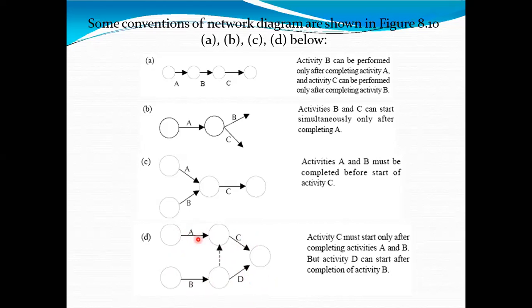If A activity is not completed and only B activity gets completed, then also you can start D activity, but you cannot start C activity. Is it right? So C activity is depending upon two activities, A and B, because of this dummy. And D activity is depending only upon B activity. There is no relation with A activity. And B and C activities are merging in this end node.